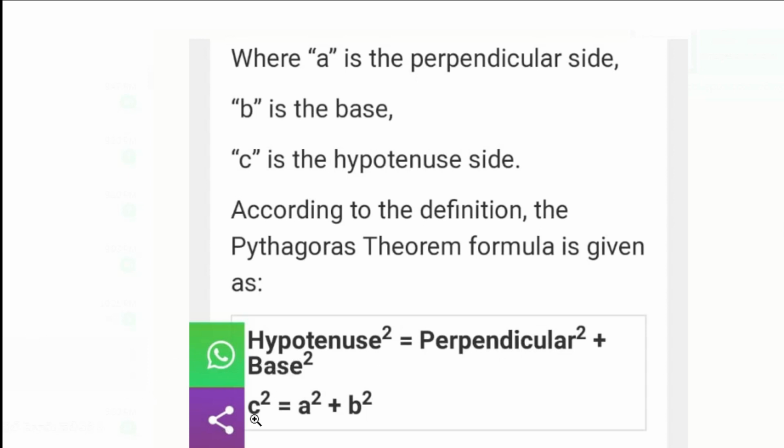So hypotenuse is C. C square is equal to A square plus B square. What is A? Perpendicular. What is B? Base. C is hypotenuse. So hypotenuse square equals perpendicular square plus base square.